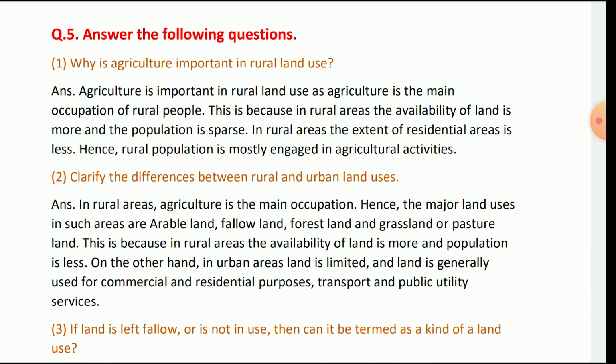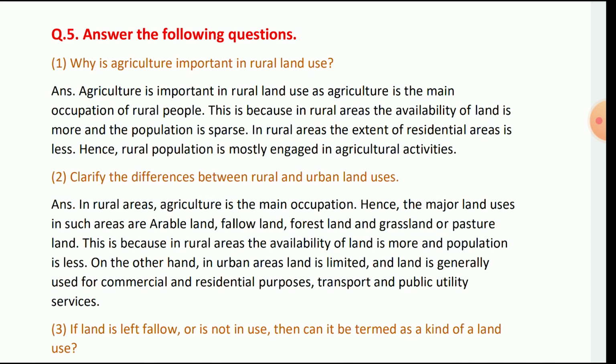Answer the following important questions. Why is agriculture important in rural land uses? Agriculture is important in rural land uses as agriculture is the main occupation of rural people. This is because in rural areas the availability of land is more and the population is sparse. The rural area is an extension of the residential areas, hence the rural population is mostly engaged in agricultural activities.